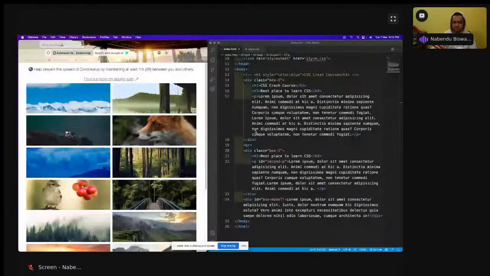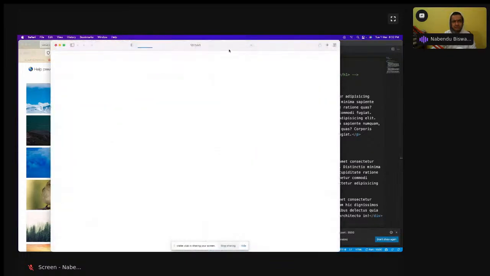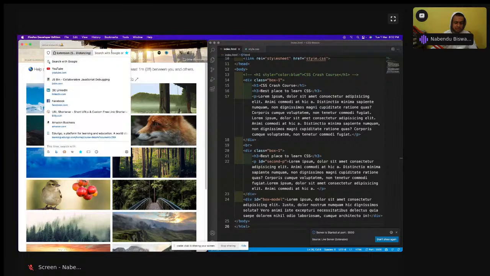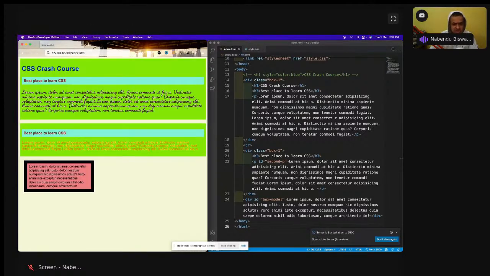And so I will share my screen. So this is something which we have done yesterday. All these things, till here we're done, and I'm working on the same file. Same file I'm going to work on, and I'm going to go live. It will go live here as always. Let me close it and let me open it here. So this is what we created yesterday, and we're going to go ahead of that.